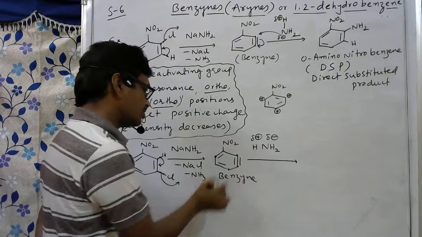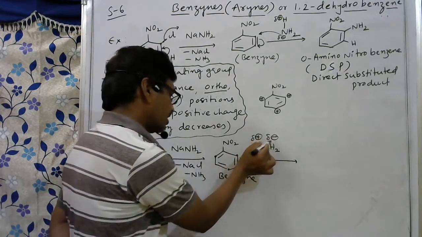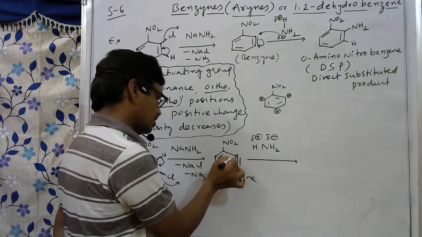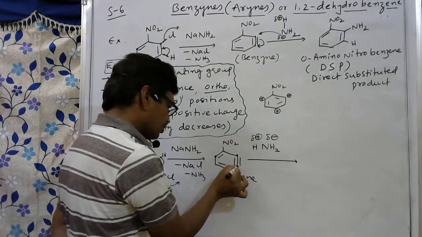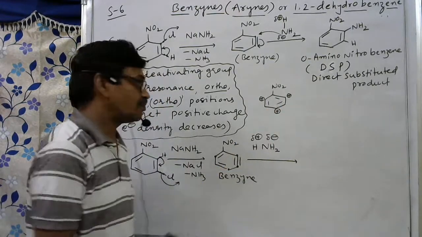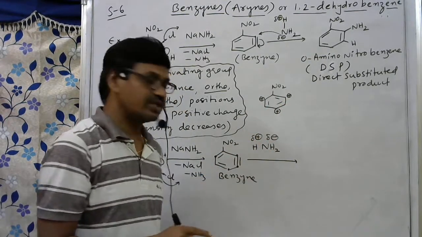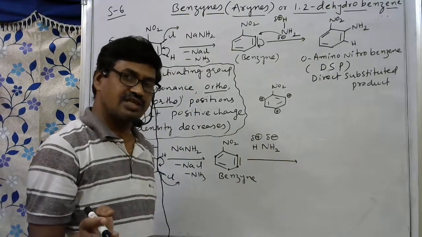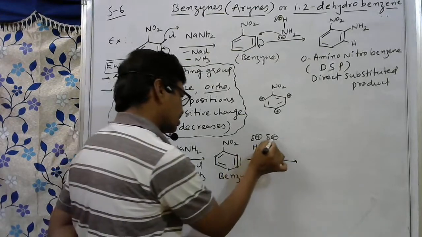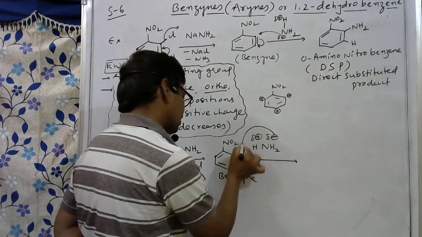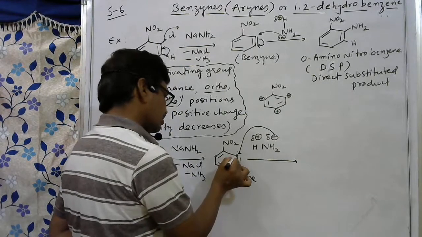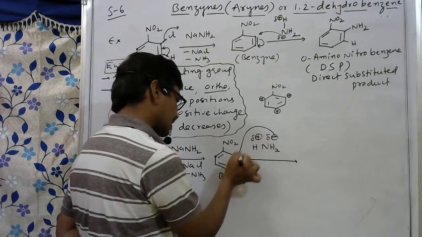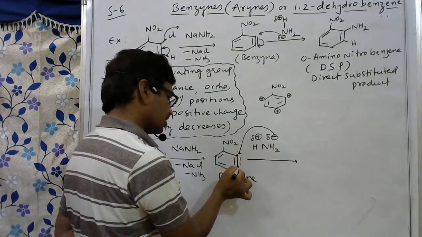NH2 minus now attacks this carbon. Why this carbon? Because at this carbon there is a positive charge. Why not this carbon? Here there is no positive charge, so compared to this, electron density is somewhat more. NH2 minus requires positive charge, because opposite charges attract. So this nitrogen shifted to this carbon, because on this carbon atom there is a positive charge. Because of its negative charge it can attack here only, and the H plus ion comes here in the next step.